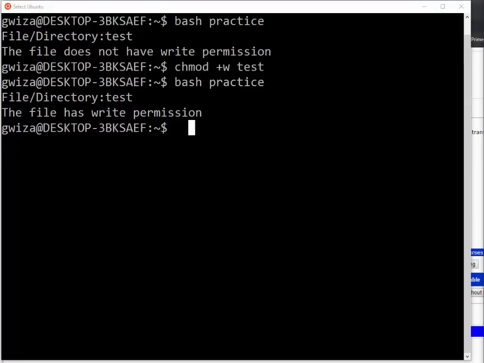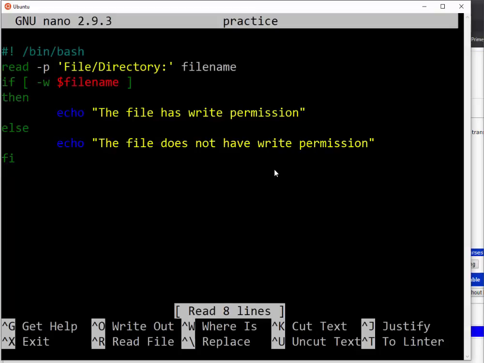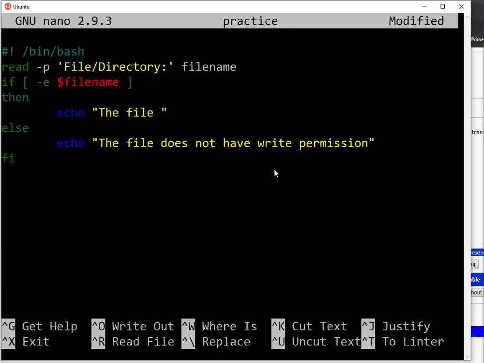So ariko nanone ushobora gukenera ngo mbese ndashaka kumenya mbese file yanjye iri empty cyangwa ntabwo iri empty. Okay, let me see whether I remember it. So let me practice kugira ngo tumenye nimba iri empty, ndetse dukoresha flag e. So let me say for example the file is empty.